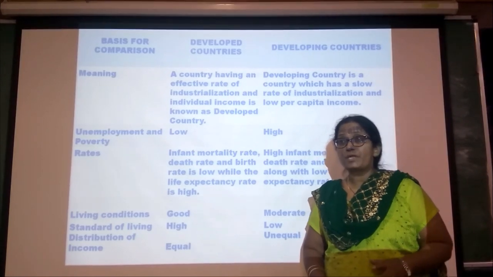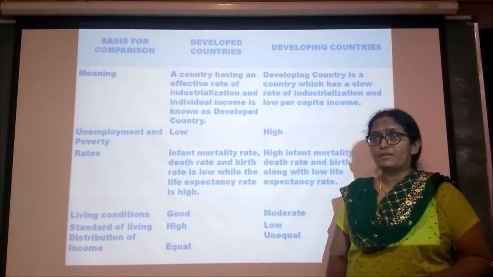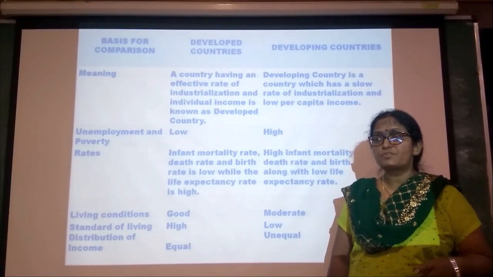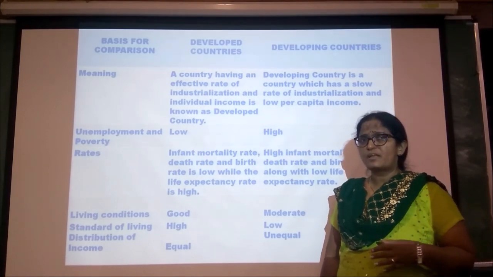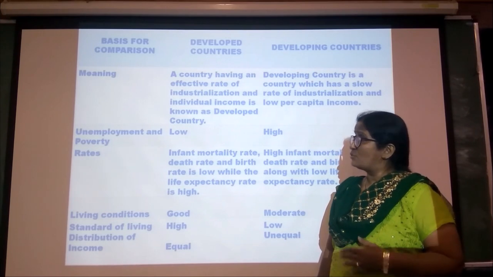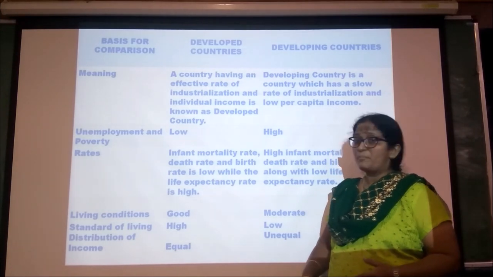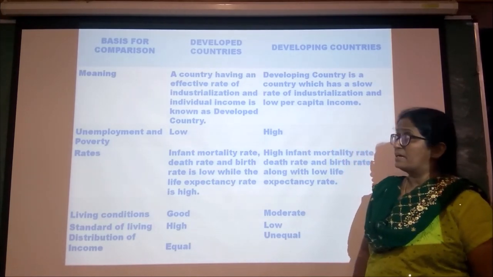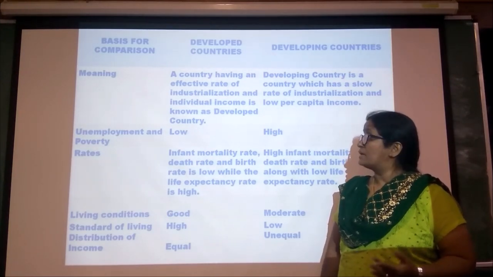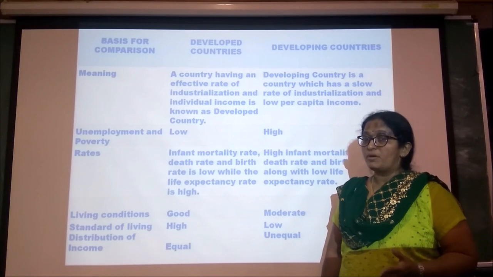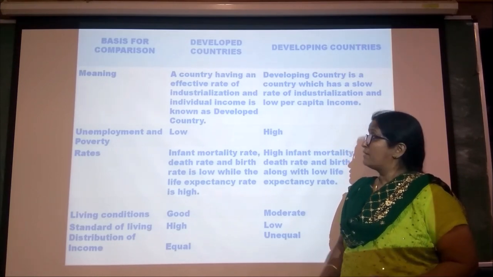And there is one more term we use for developed and developing nations. Usually developed nations are termed north countries and developing nations are termed south countries. So what is the meaning of a developed country? It has more industrial setups, and the individual income in that country will be higher.